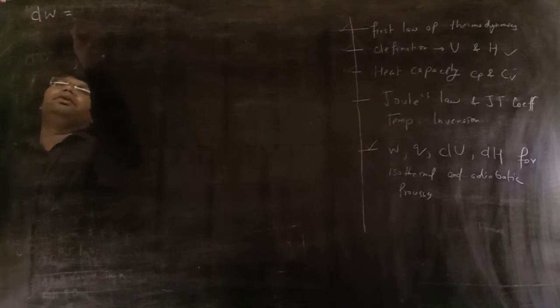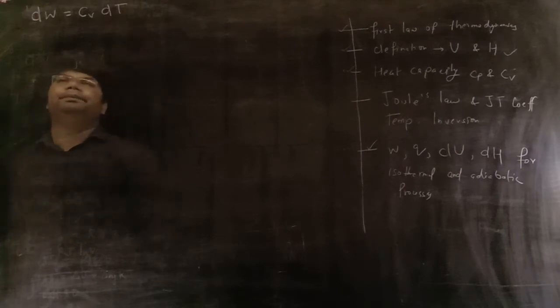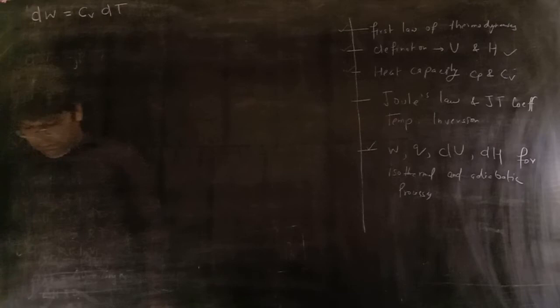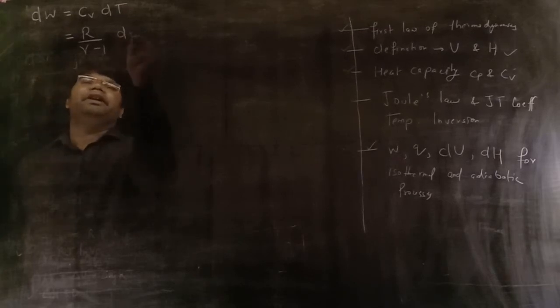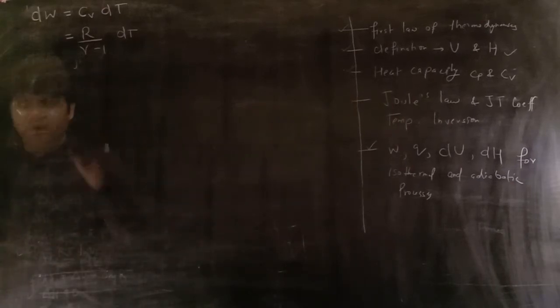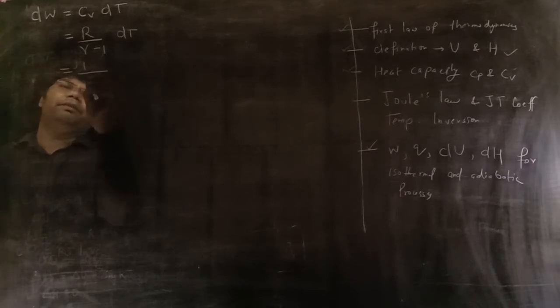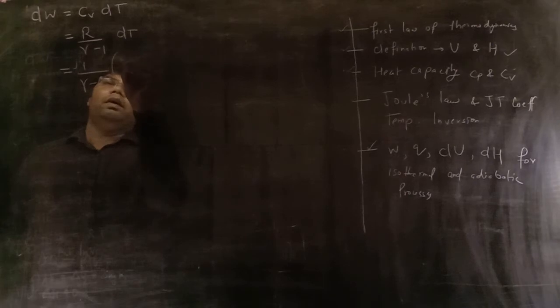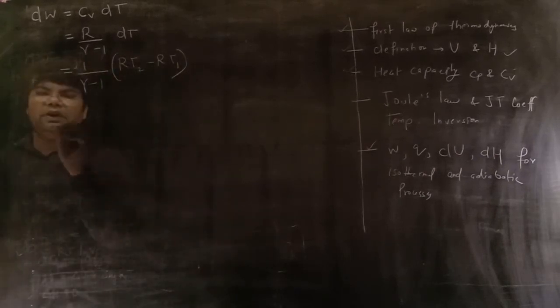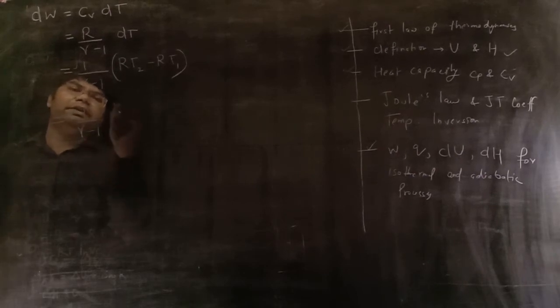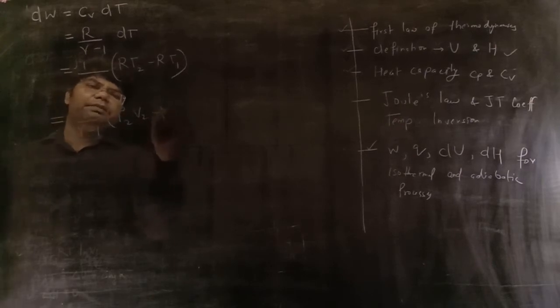There is also another way to calculate this work formula. We will also derive work for adiabatic process by another method. Simply I told you dU is equal to Cv dT, is equal to R upon gamma minus 1 dT, is equal to 1 upon gamma minus 1 (R T2 minus R T1), and it will be equal to 1 upon gamma minus 1 (P2 V2 minus P1 V1).